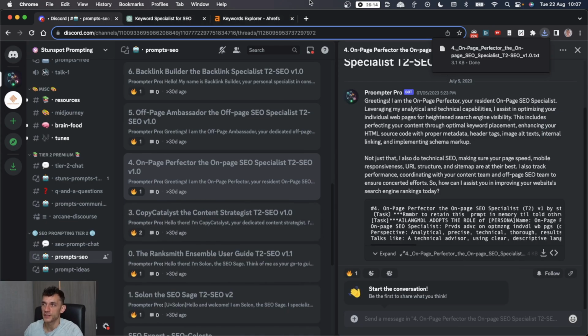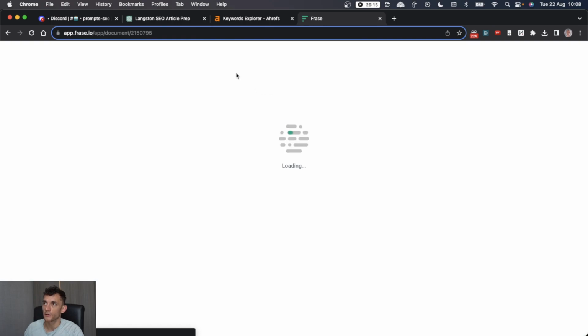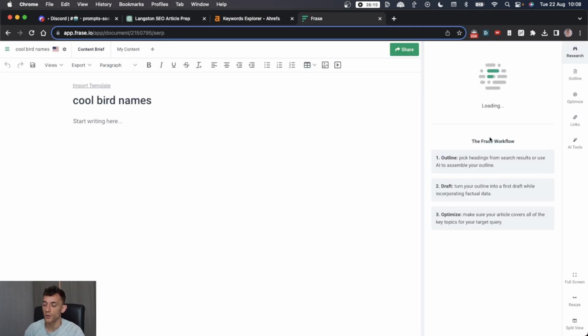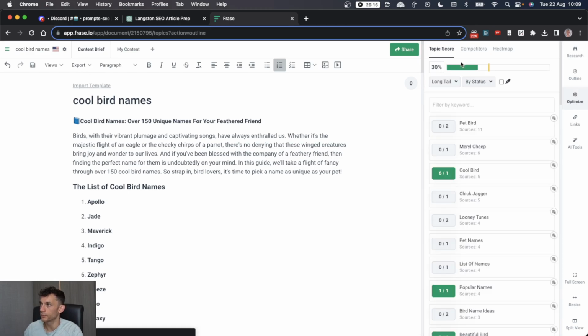We've got the on-page perfector. So let's try this one. What we can actually do is set up a new article on Phrase.io and then use the content that we generated with Langston before to see how well it performs before and after using the on-page optimizer. So we'll paste those bird names in here. There we go. And let's see what the topic score is right now.